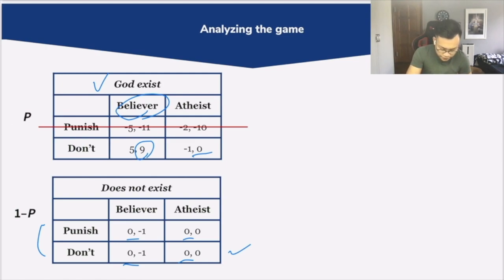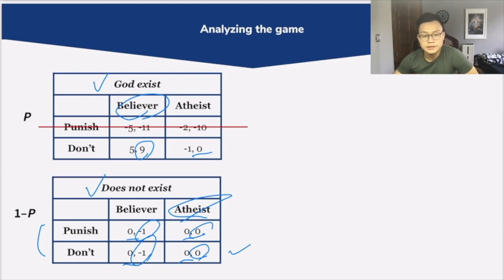And for the case of God does not exist, human beings would actually prefer to be an atheist, because here you're receiving payoff of 0, 0, as opposed to the possible negative payoff, -1, -1. And we say that this -1 would represent the energy spent on worshiping God. So it's 1 unit of this energy spent.